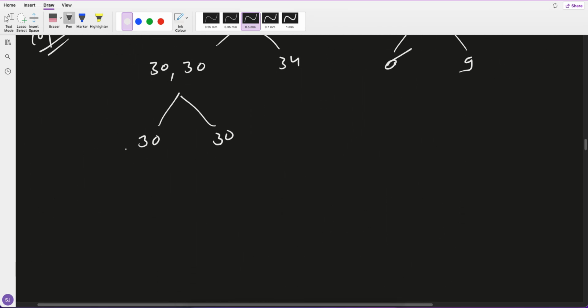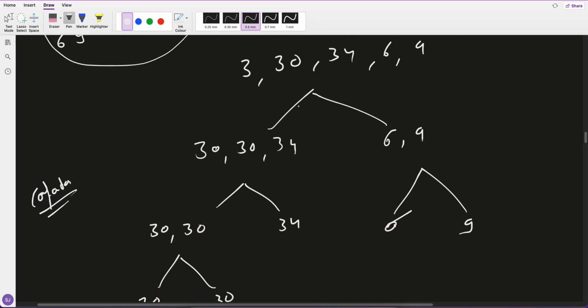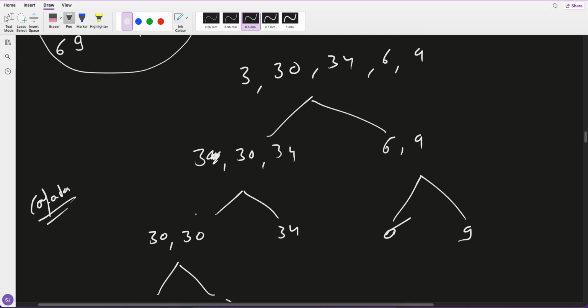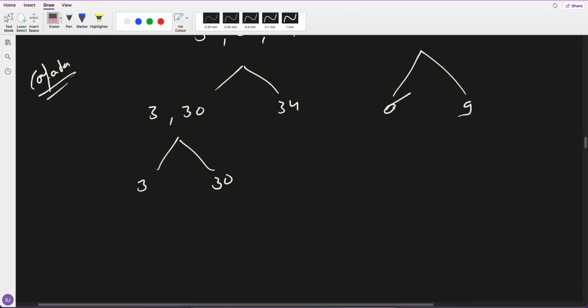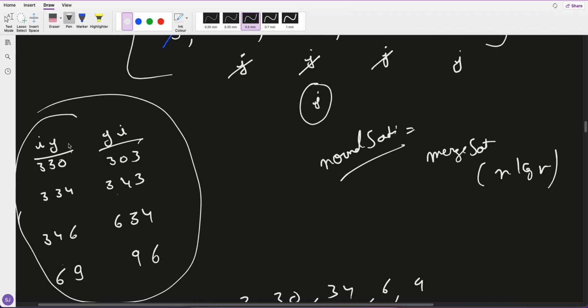So now in the merge sort, here we have 3 and 30. Now we have a comparator, so this list will get changed based on it. Let's say this is I, this is J. Now just do a comparison.